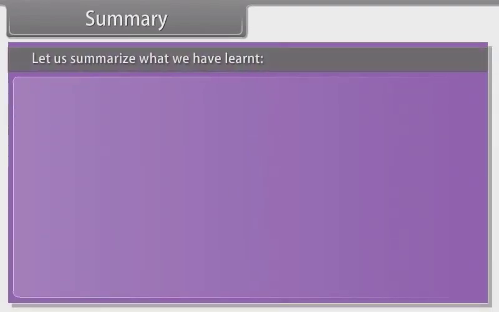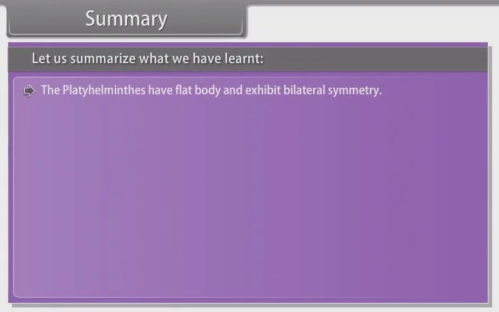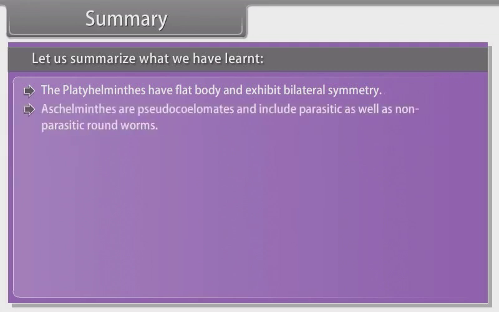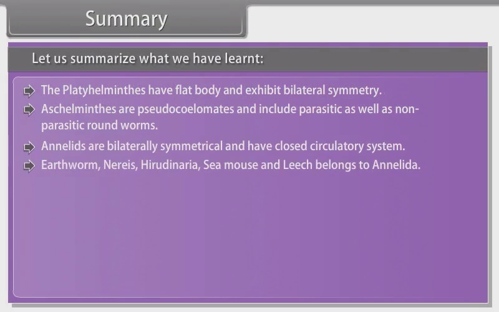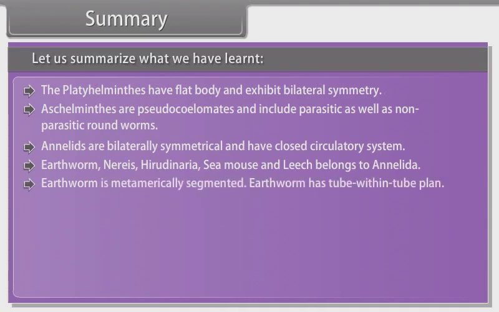Summary. Let us summarize what we have learned. The platyhelminthes have flat body and exhibit bilateral symmetry. Aschelminths are pseudocoelomates and include parasitic as well as non-parasitic roundworms. Annelids are bilaterally symmetrical and have closed circulatory system. Earthworms, Nereis, Hirudinaria, sea mouse and leech belong to Annelida. Earthworm is metamerically segmented. Earthworm has tube within tube plan.